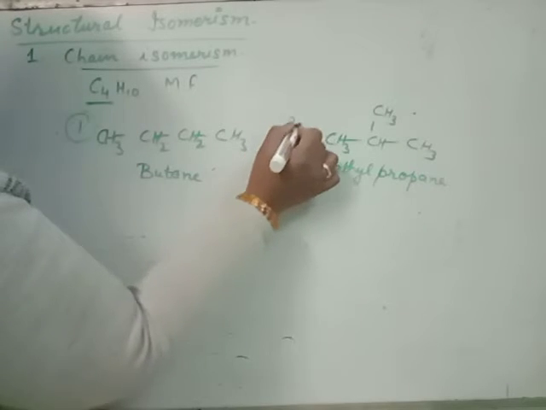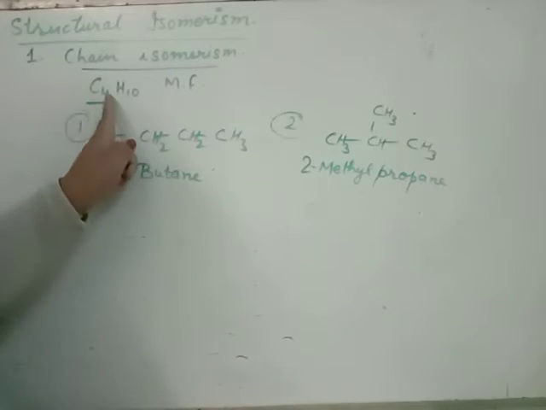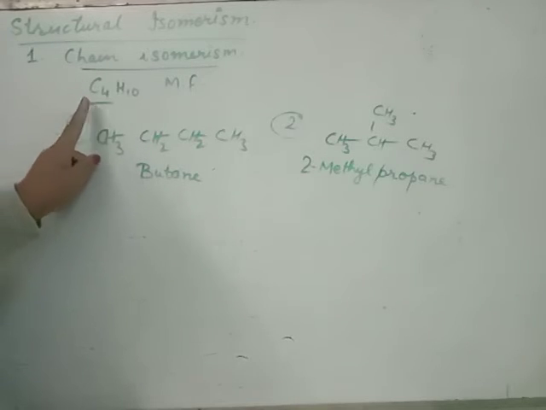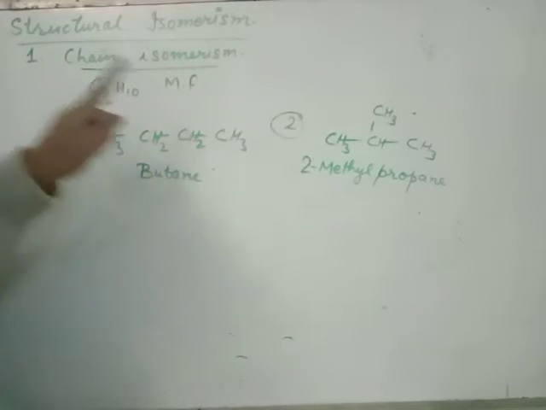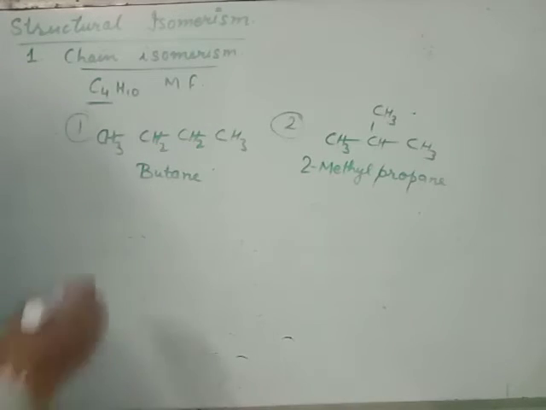That means C4H10 has 2 chain isomers. Same molecular formula but different structures, different chain length, that means chain isomerism.